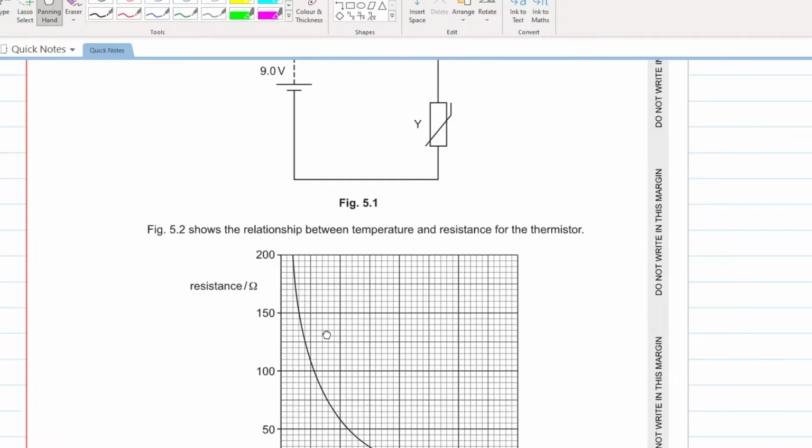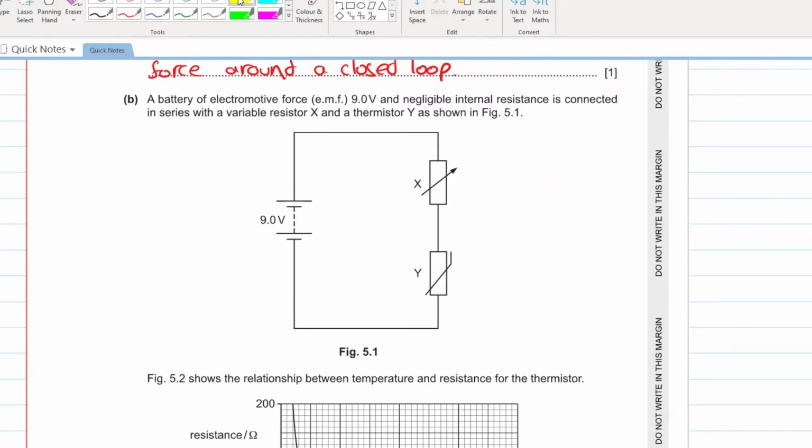Now, let's see this. A battery of electromotive force 9 volts and negligible internal resistance is connected in series with a variable resistor X and a thermistor Y as shown in figure 5.